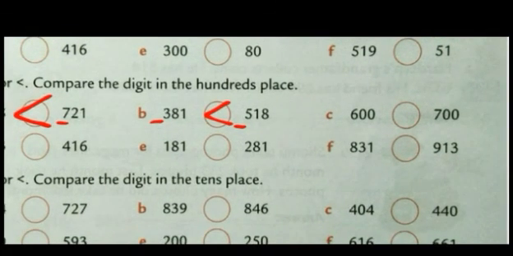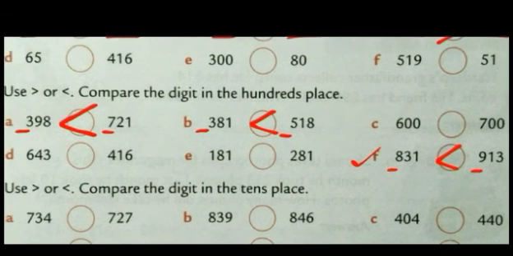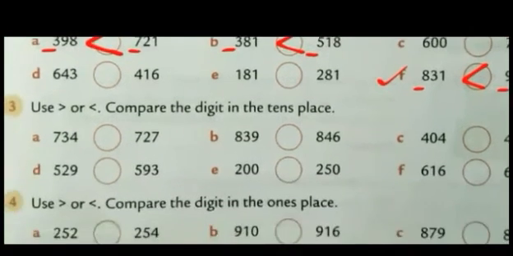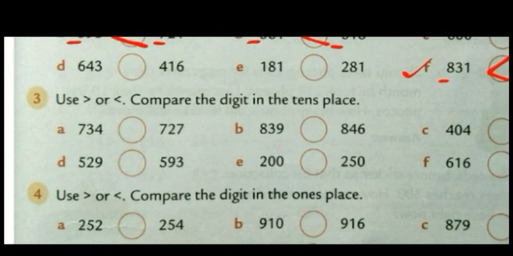Now see this one. Last one. In the 100 place, here 8 is there and here 9 is there. Which is greater, 8 or 9? 9 is greater. That means 913 is greater than 831. So this is the way we compare the digits in the 100 place. Now see question number 3. Now we have to compare the digits in the tens place. See the first one. Here in the tens place 3 is given and here 2 is given. Which is greater, 3 or 2? 3 is greater. That means 734 is greater.